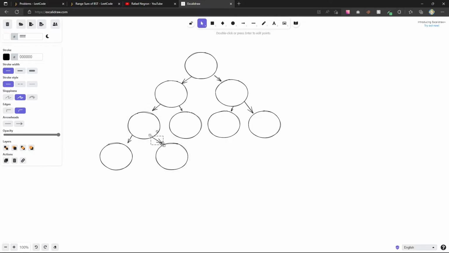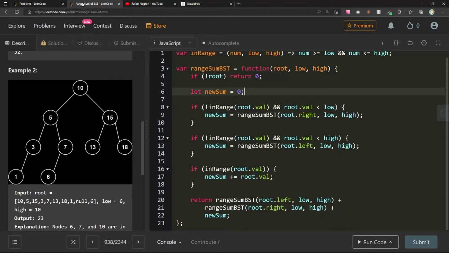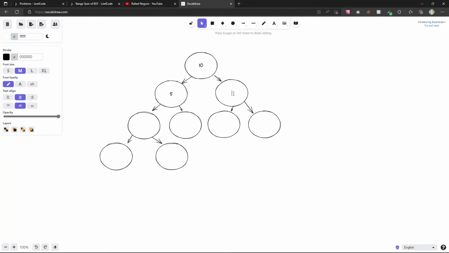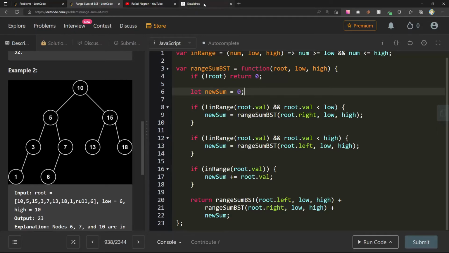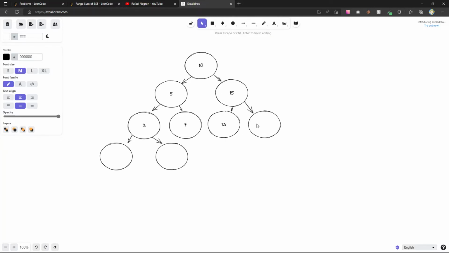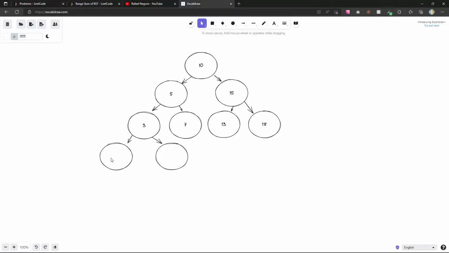It's the only way I'm going to be able to really understand this. So 10, 5, 15, 3, 7, 13, 18, then was it 1 and 6? 1 and 6.